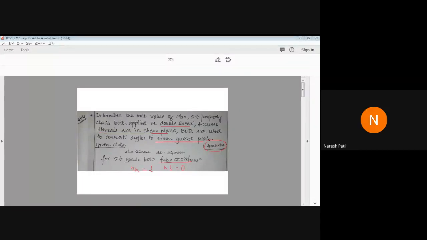Others, yes, Renuka got it, Veena, very good. Sagar Talwar, Komal Osmani, all have got the same answer. Now calculate the bearing strength of bolt. We'll see how many get the same answer.